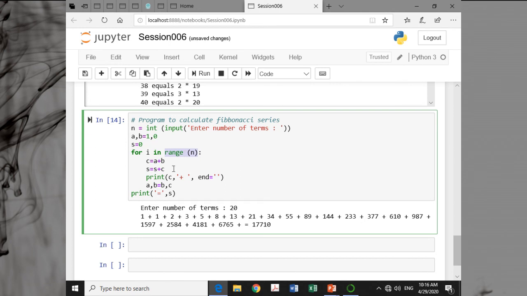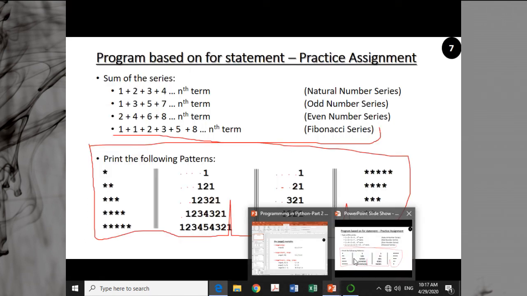So try to practice it, and next time we will start string, list, tuple and all these things. In string, list and tuple also we will be referring to the for statement. So how to iterate over a sequence we will discuss later on. Okay, so this is today's session, and this is the assignment.